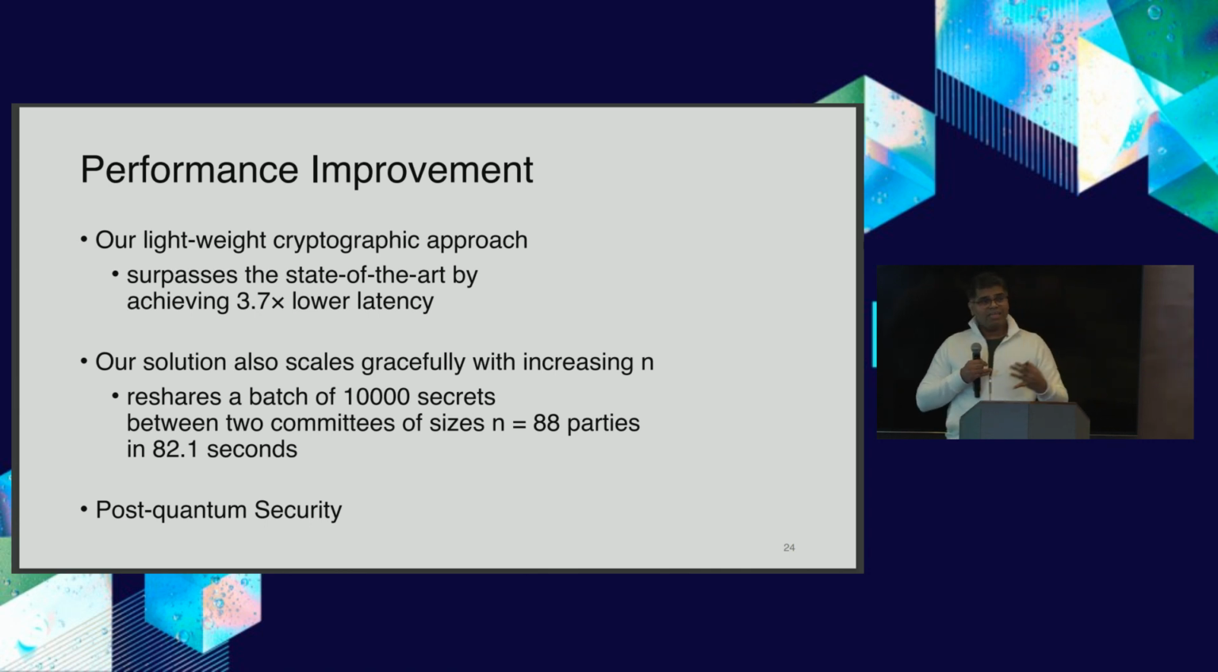More importantly, even when the number of shares or secrets that such a committee has to maintain grows, in our case, let's say they want to maintain 10,000 secrets, even for n equal to 88, we can get to around 82 seconds. And this is just the first implementation we achieved. We can continue to improve on that, and these numbers can drop quite significantly. And as always, the cherry on top, we can achieve post-quantum security. So those are the 2 examples I worked on.